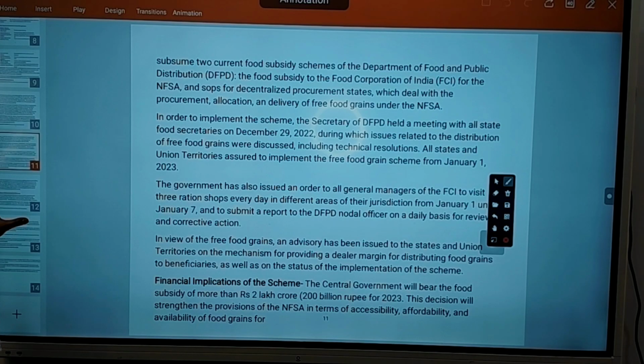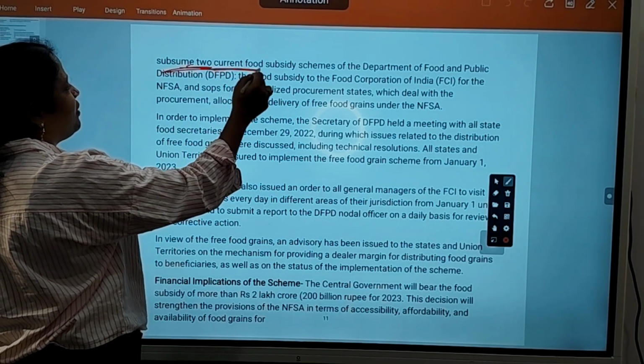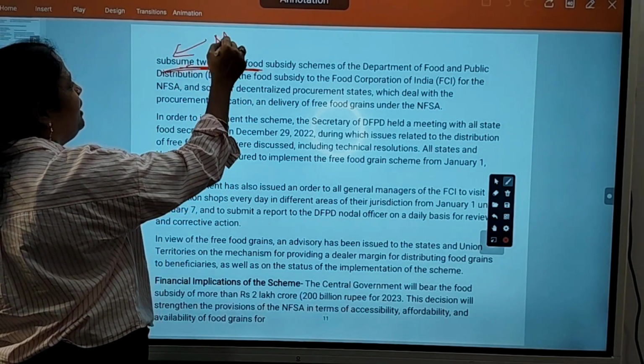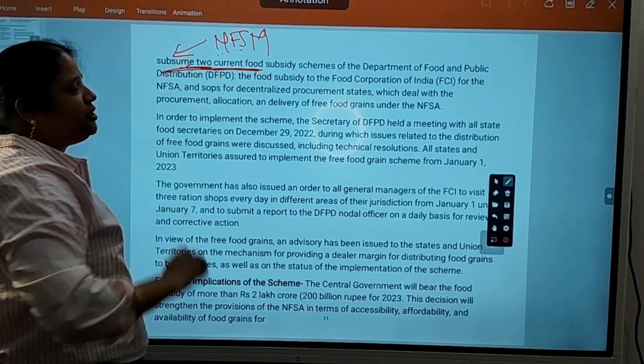Okay. So 2 current schemes of the government have been subsumed in NFSM, the National Food Security Mission.